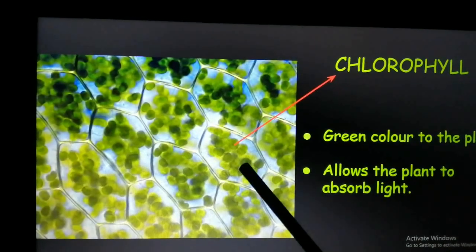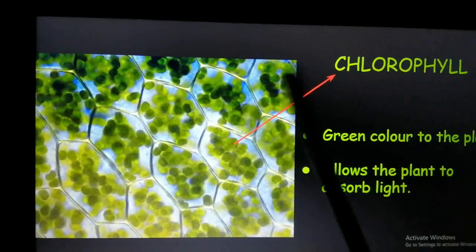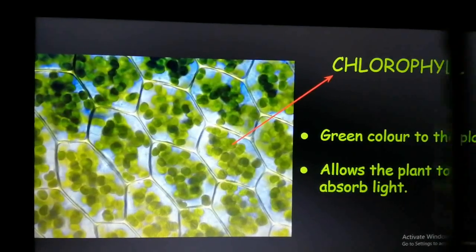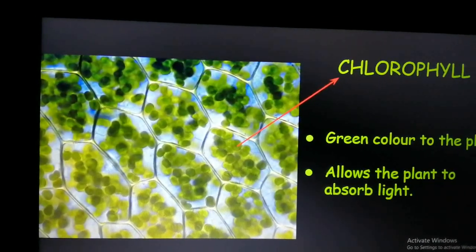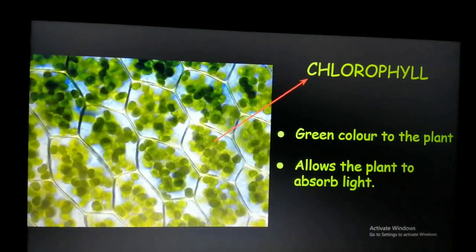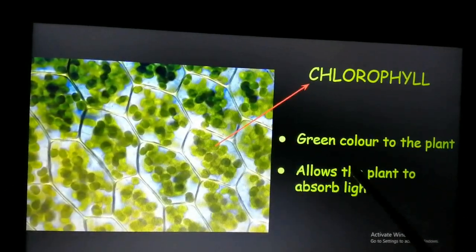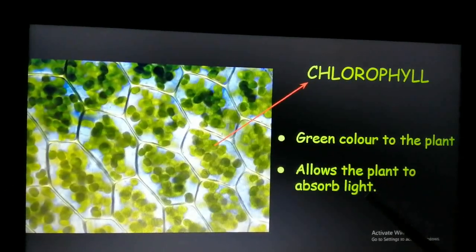Okay, so what does chlorophyll do? They help the leaves to absorb sunlight, not only leaves, even the stem. So they help the plant to absorb sunlight. So what does chlorophyll do? It gives green color to the plant and allows the plant to absorb light.